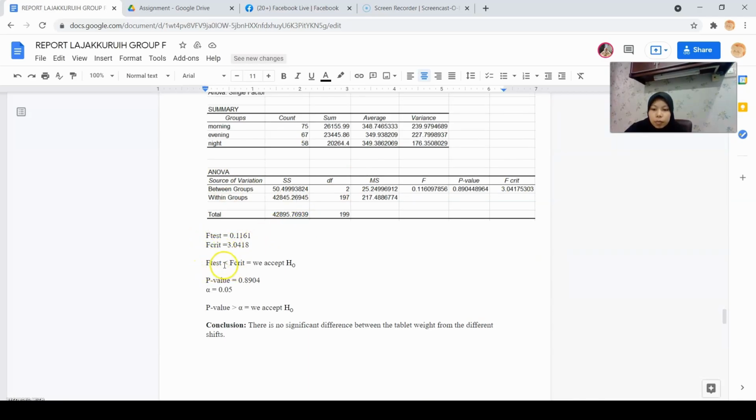If F-test is less than F calculation, we need to accept H0. Also, p-value is much larger than alpha itself, so we also accept H0. In conclusion, there is no significant difference between the tablet weight from the different shifts. Thank you.